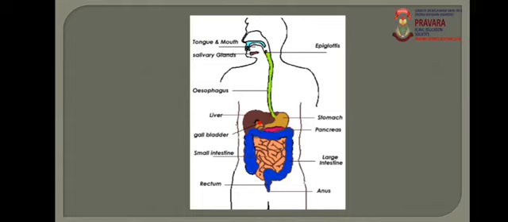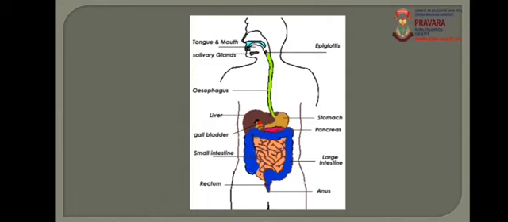Complete and incomplete digestive systems were already studied in the 11th standard. In the incomplete digestive system, only one opening is present, a single opening which acts as a mouth as well as anus. In the complete digestive system, both openings, that is mouth and anus, are present. The digestive system starts from the mouth and ends at the anus, that is the complete digestive system. And in the human being, a complete digestive system is present.